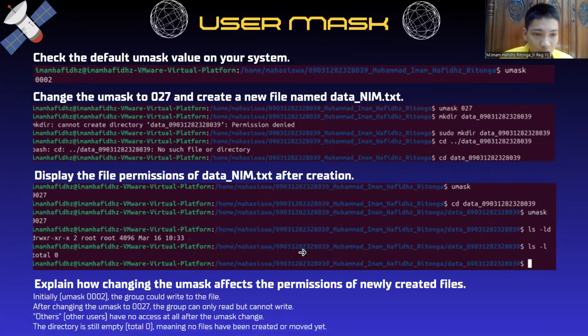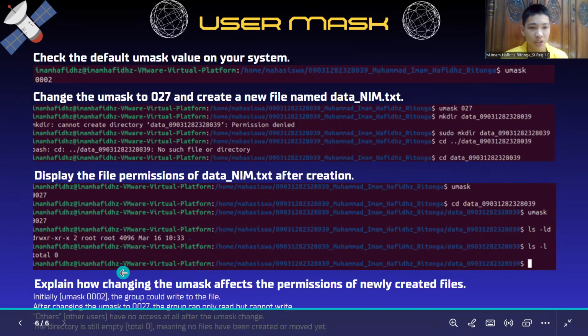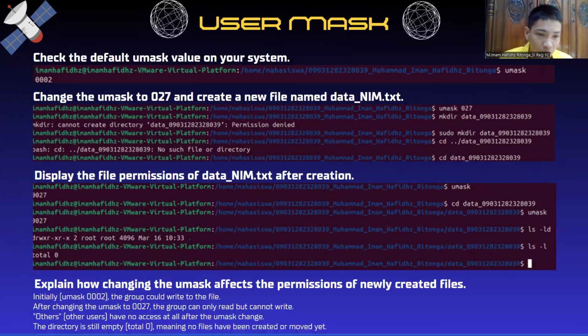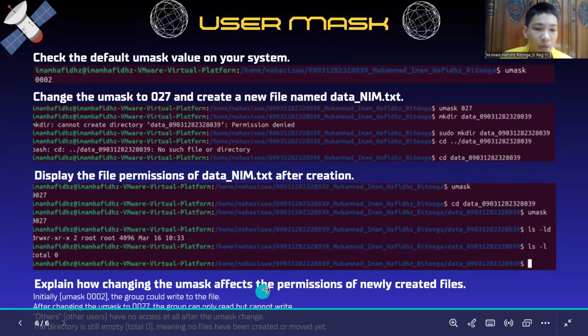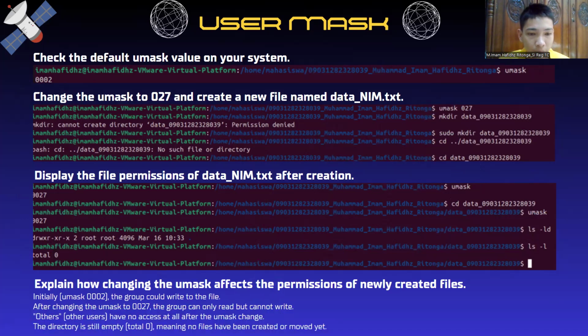And the last, explain how changing the umask affects the permissions of newly created files. Initially, the umask is 0002. The group could write to the file, but after changing the umask to 0027, the group can only read but cannot write.